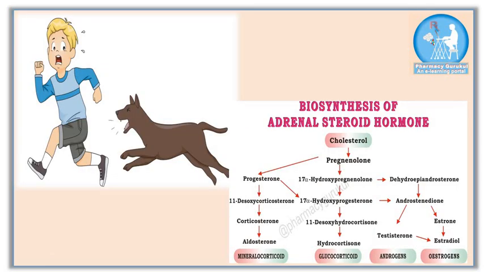The steroid hormones have a variety of roles that are essential to cope with emergencies. For example, in the fight or flight response, when you see a wild animal or snake, you get scared and start to run away or try to fight back. In that case, the emergency system in your body is activated and your heart rate increases to supply blood and oxygen to the body tissues.